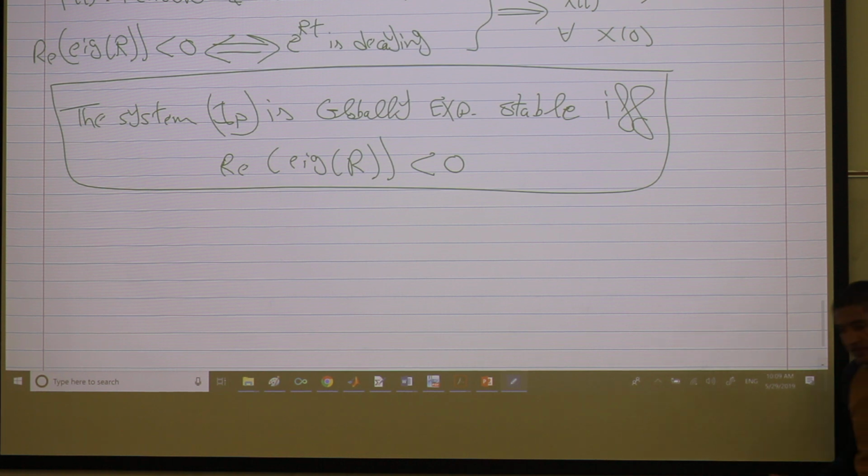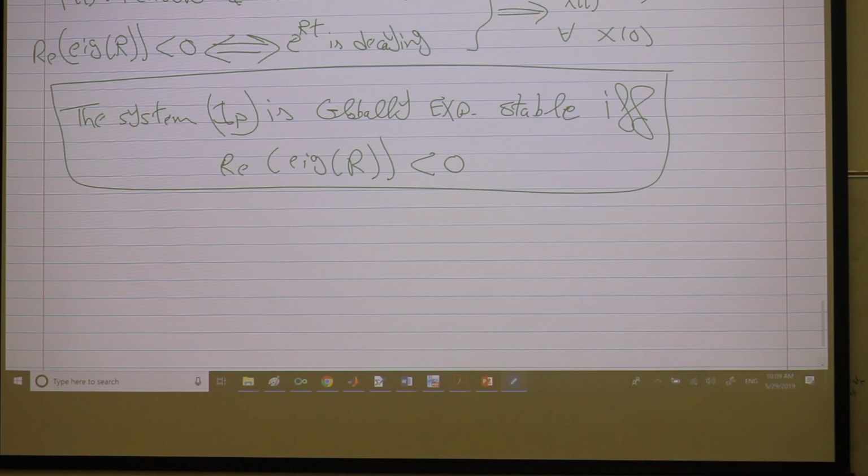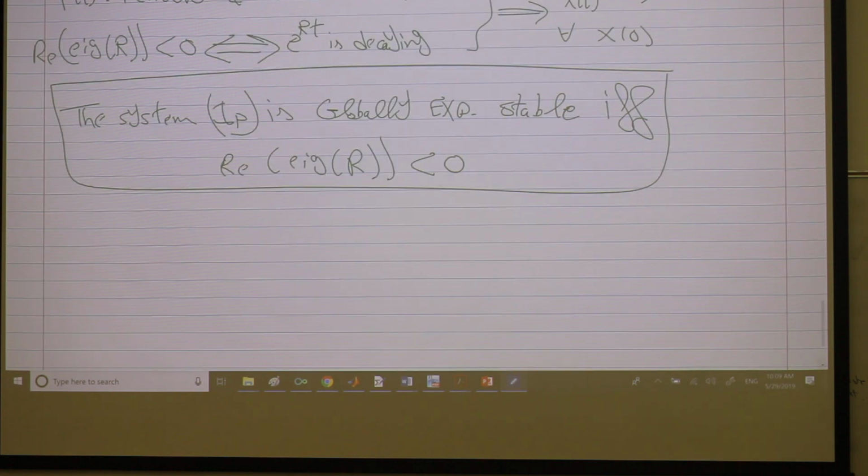And so I have a system, which means I just have the A matrix. So please tell me how to compute R. And I'll check its eigenvalues, fine. So let's see how to compute R. Any questions so far?